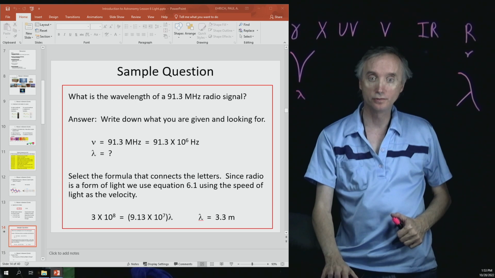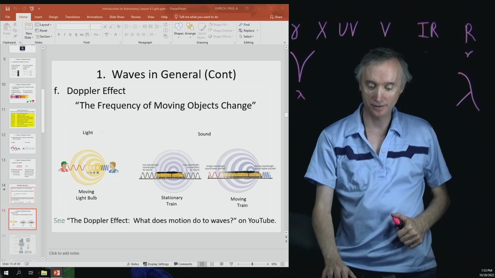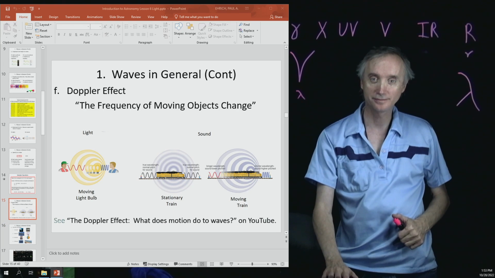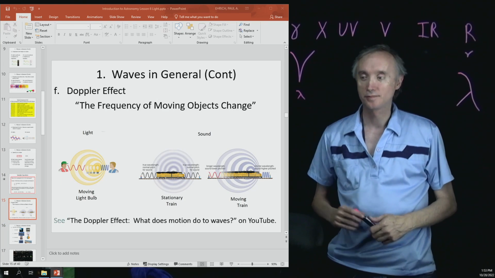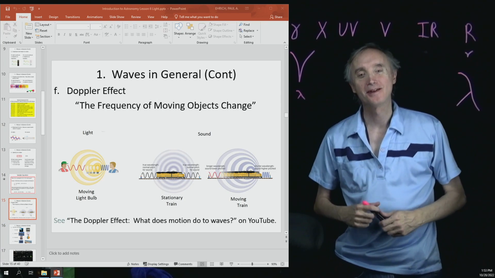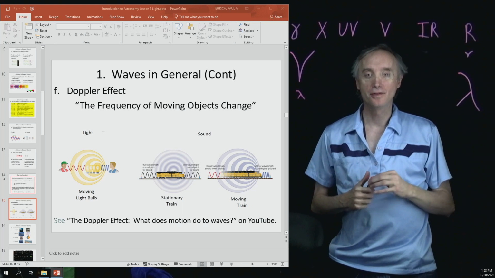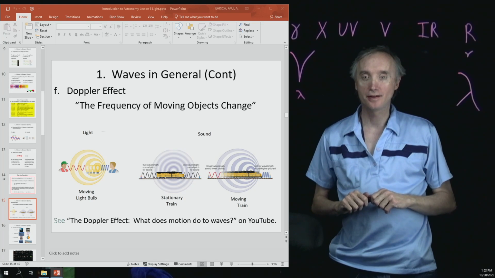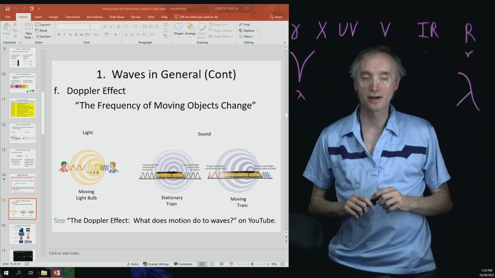All right, so let's go on here. Okay, there we go. So now we are on the Doppler effect. And so let's talk about that in our next segment.